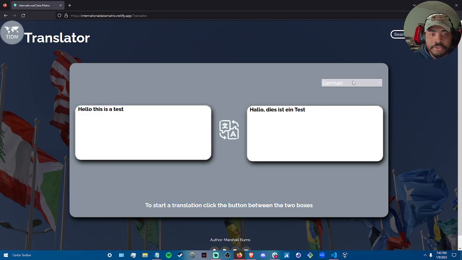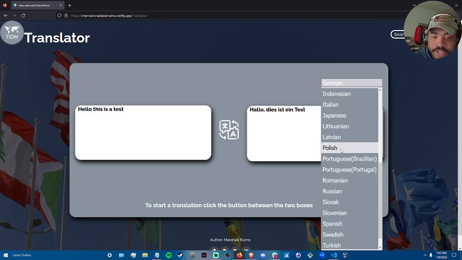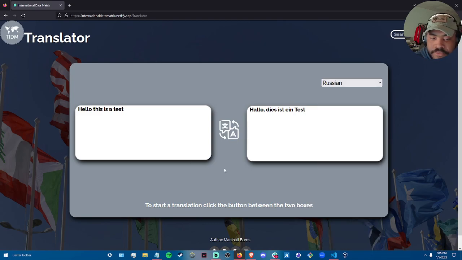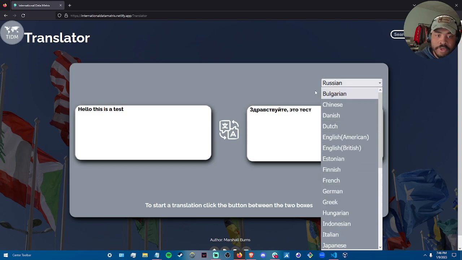So yeah, another language we could test out. Let's try Russian. We'll keep the same phrase. Hello, this is a test in English. In Russian, that would be that. So the translator takes that input from the user from this particular box and sends it out to the DeepL translator. That's the API that I'm using. And the response is that translation in whatever particular language we want. And we have a wide variety of them.